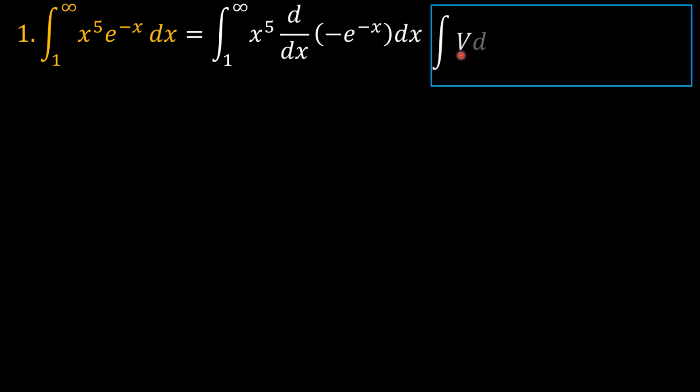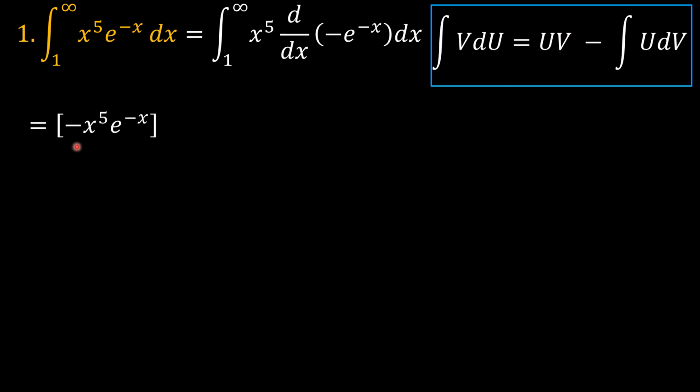So using integration by parts, when you have a product of two functions, one v and one the derivative of function u, when integrated, you have uv minus the integral of the function u and the derivative of function v, which is dv. So our u is negative e to the power negative x, and our v is x to the power 5. Therefore, the first term now becomes negative x to the power 5 e to the power negative x with the limits applied appropriately.